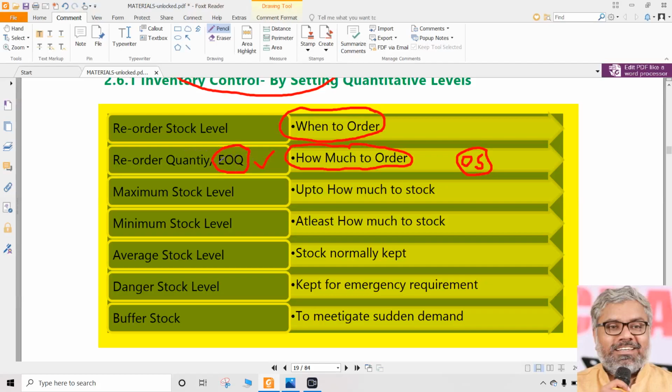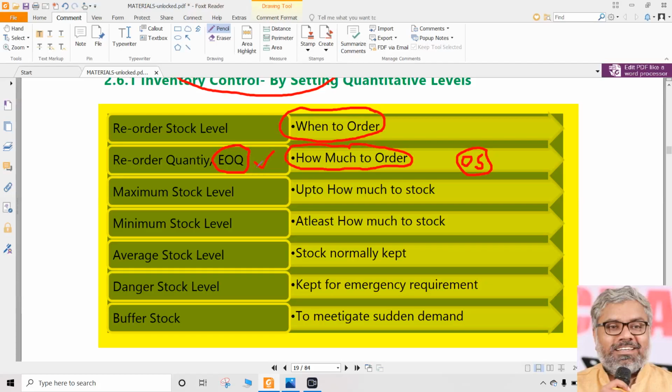If nothing is mentioned, yes, both are the same. But if reorder quantity is specially given, directly given, then we cannot say EOQ and reorder quantity are one and the same. EOQ is ideal. EOQ need not be actual. Actual reorder quantity could be something different from EOQ. It's a possibility.